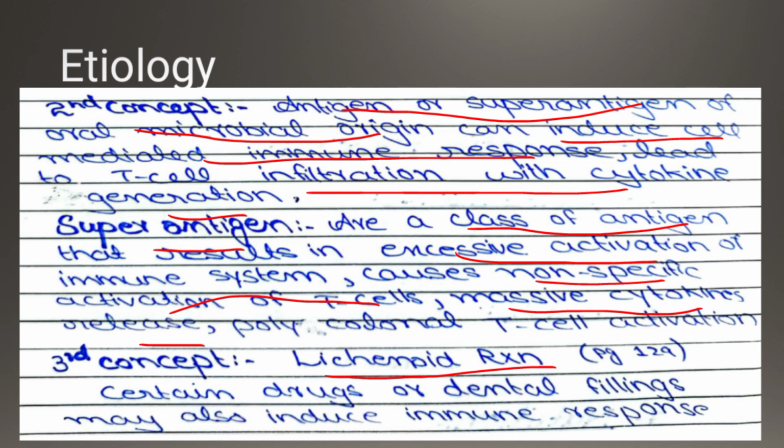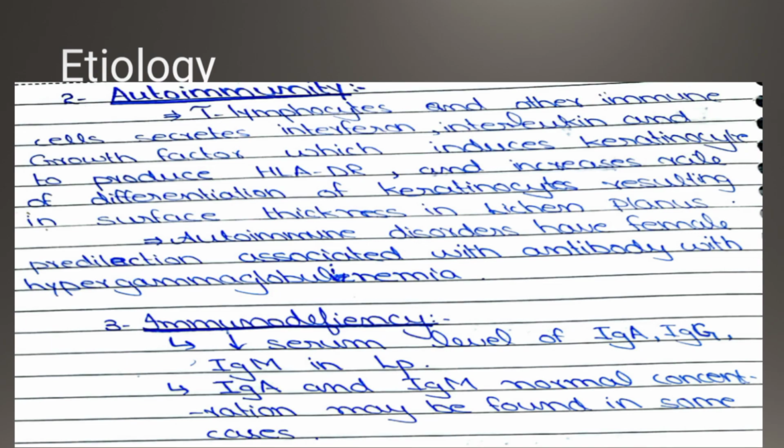Then there's a super antigen, which is a group of antigens. This group of antigens has an excessive immune response. They cause the non-specific activation of T cells. They also release the cytokines massively, and then there is polyclonal T cell activation. And then the third concept is leukocyte reaction, which is actually due to drugs or any failures. They also induce the immune response. Okay, number one is autoimmunity.